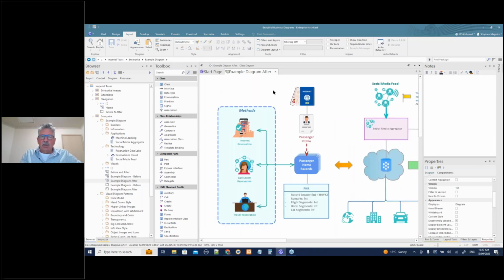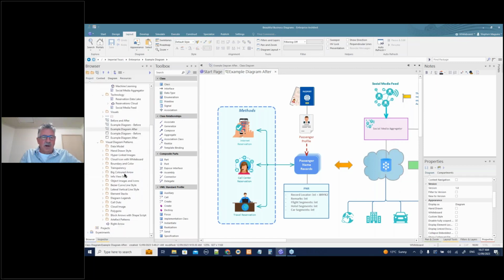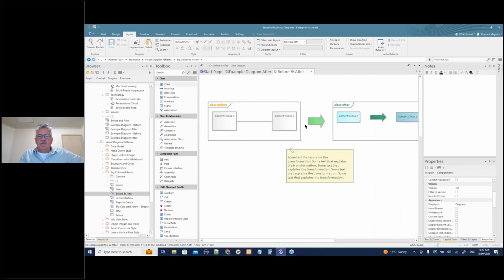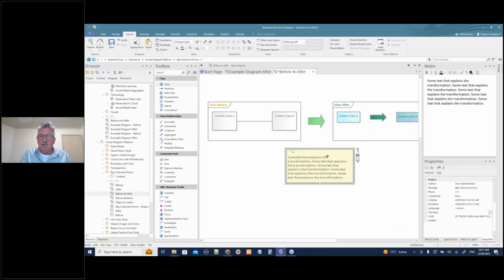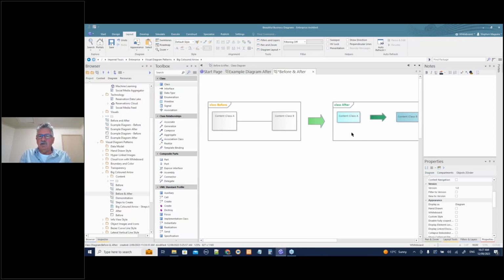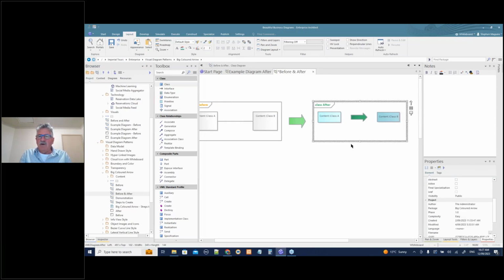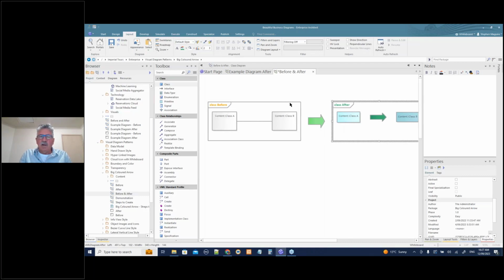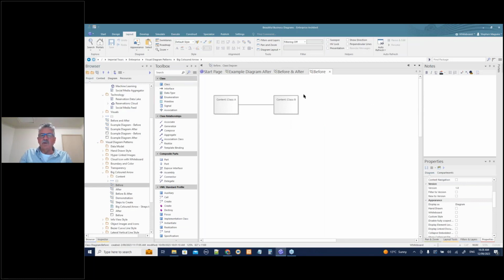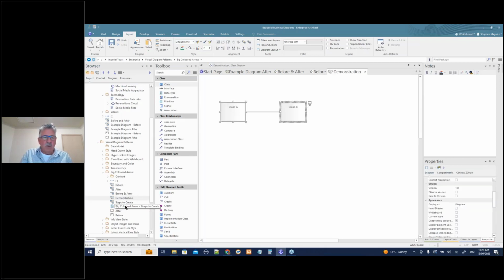So let's have a look at our big colored arrow. Again, our before and after. There's our before diagram, and there's our after diagram. I'll just delete this off the diagram for a minute, and we've got our arrow. I've applied some colors again to make it a little bit more appealing. Let's have a look at our before diagram. Standard UML class. I'm keeping it kind of simple. The example's simple because I want you to learn the mechanism rather than the semantics of what's going on here. Let's copy that diagram there. Let's go into our demonstration, paste these guys in, and let's see how we did this.